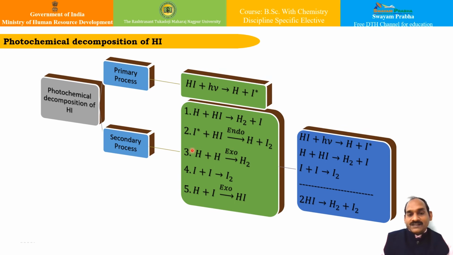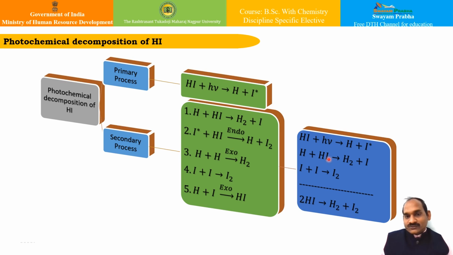Another possible reaction is that these two hydrogen atoms can give you a hydrogen molecule. This is particularly an exothermic reaction. So if you see these reactions 1, 2, 3, 4 and 5, out of all these reactions, only reaction 1 and reaction 4 are important, because they are useful. Therefore, if I try to add up the important reactions only, what we get is this particular part,